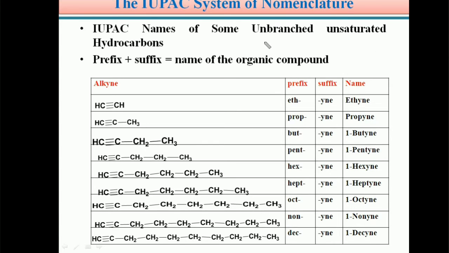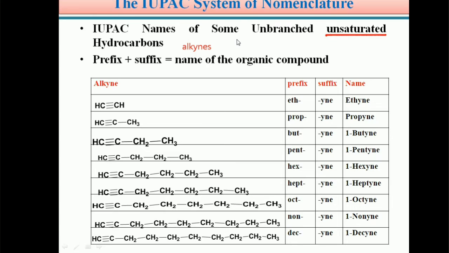We have already discussed alkenes. Another type of unsaturated hydrocarbons is alkynes.